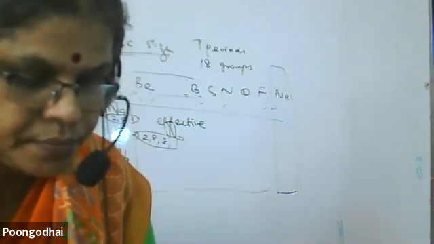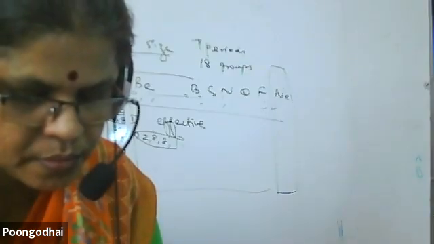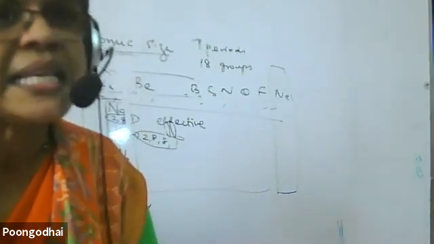Pujita? Yes, ma'am. When I move down the group, what happens? The size of the atom increases, because the number of shells is increased. That's all. If you understand, things are easy.